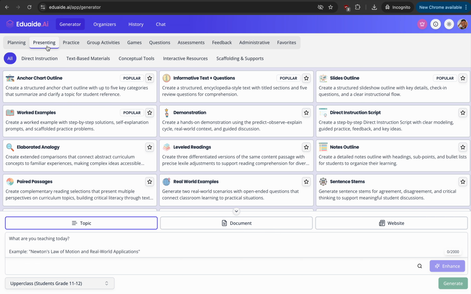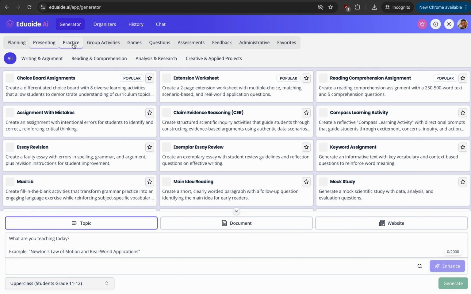We have presenting. How do you present this? How do you structure it? How do you deliver this? The slides, your demonstrations, your examples, analogies, the leverage reading, the notes outlined, paired passages, real-world examples, sentence stem, all of them come here. Then practice.